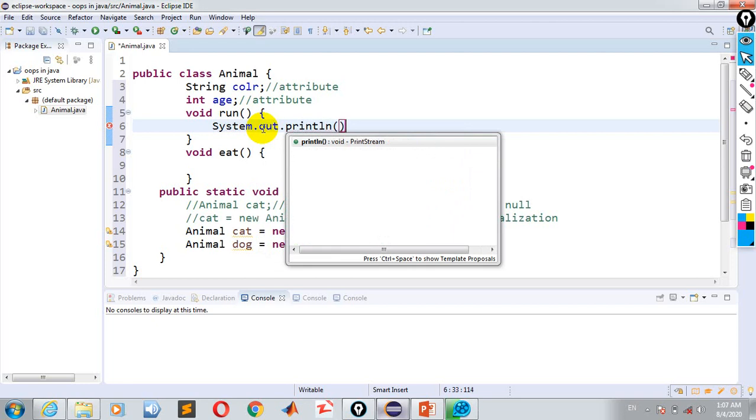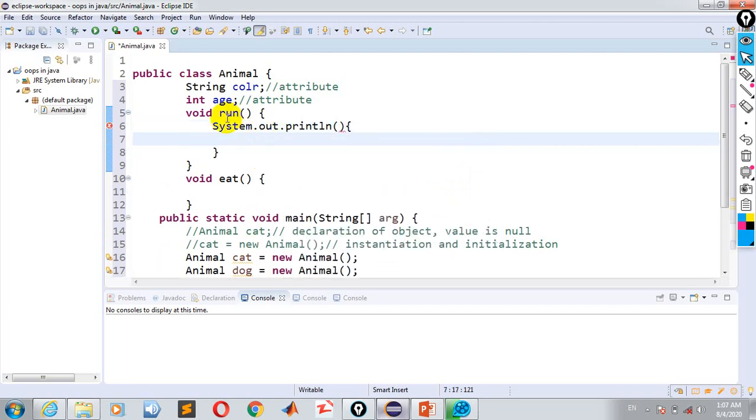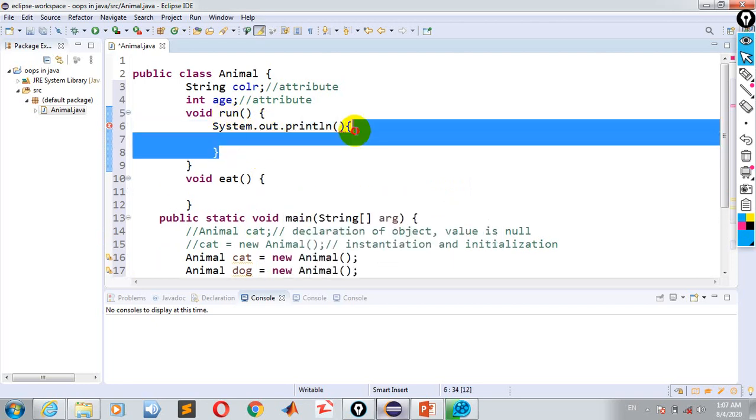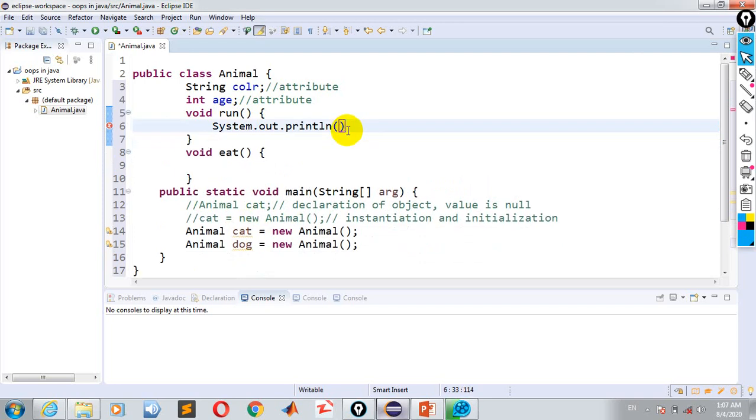Okay, I'm explaining this, don't worry about this. Sorry. System.out.println. So here I will just display a message: cat and dog run very fast.